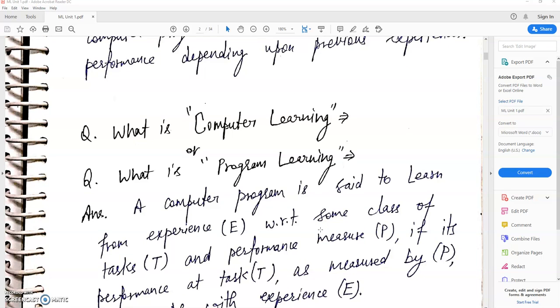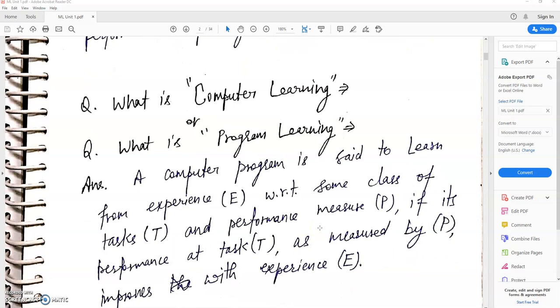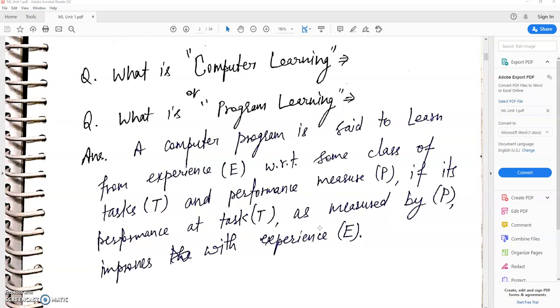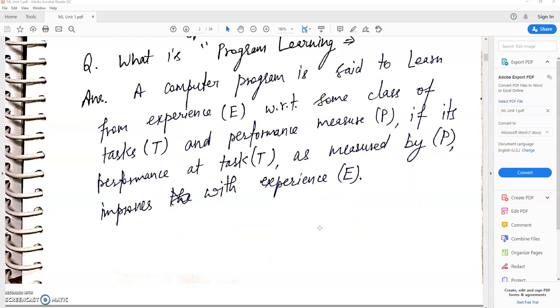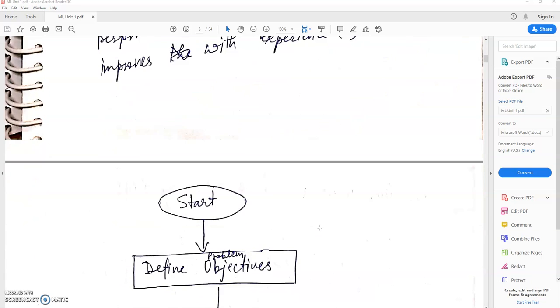So, what is learning, or what is program learning? A computer program is said to learn from experience E with respect to some class of task T and performance measure P if its performance at task T, as measured by P, improves with experience E.